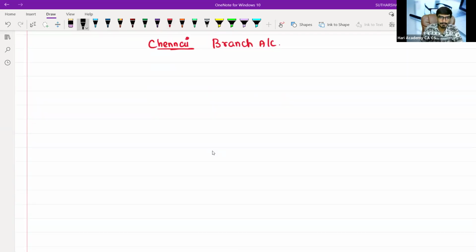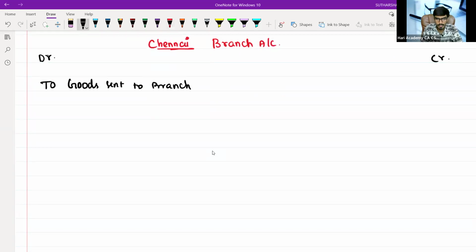Listen carefully. Debit, credit. In that particular Chennai branch, if you are preparing, you should first write down the goods sent to branch account.